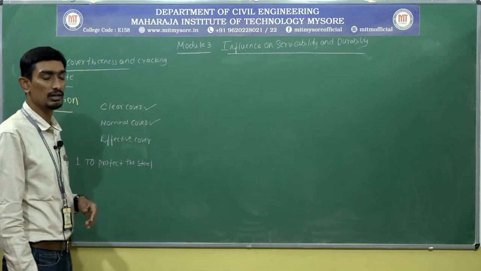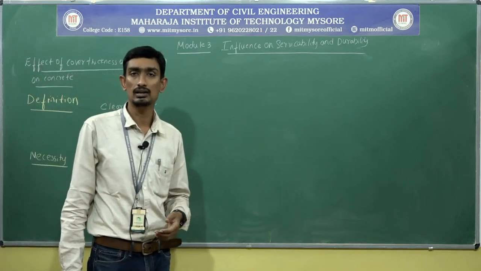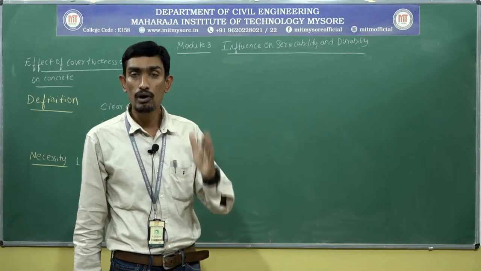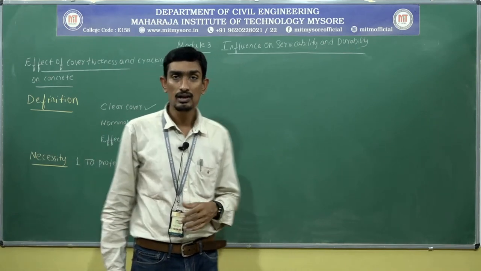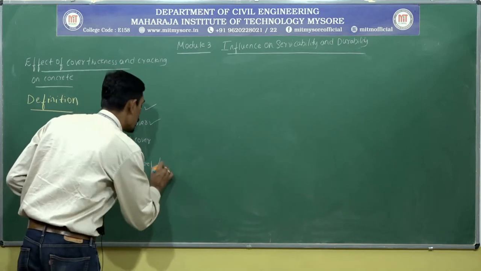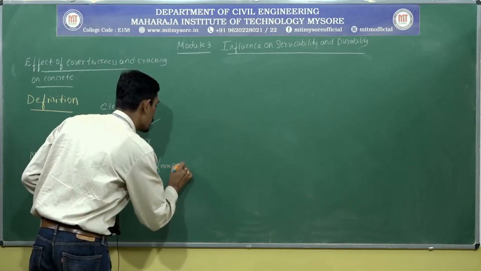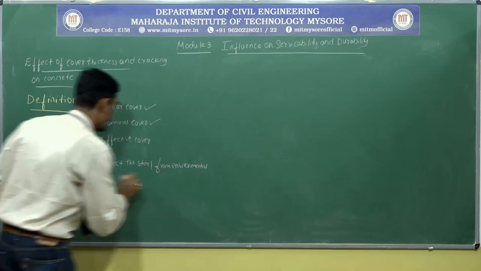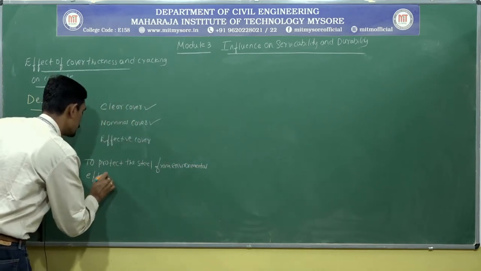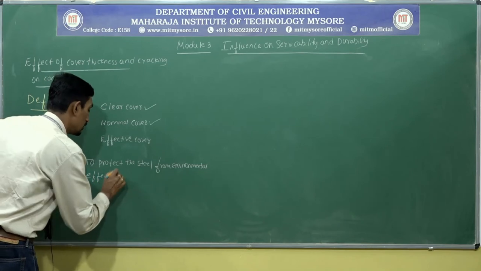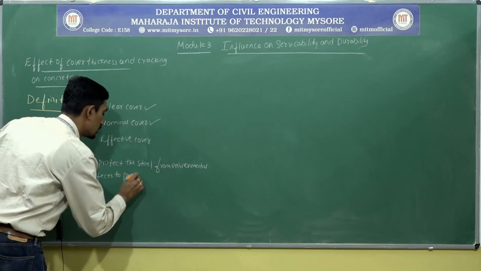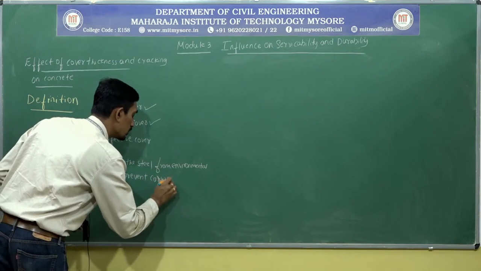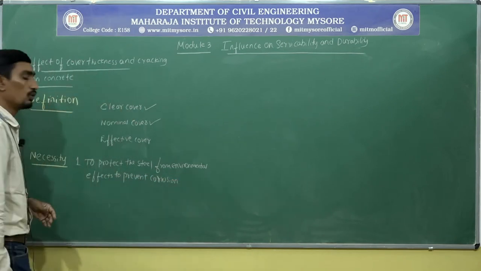Why do I need to protect the steel? From what do I need to protect it? I am going to protect the steel from environmental effects, to prevent corrosion.